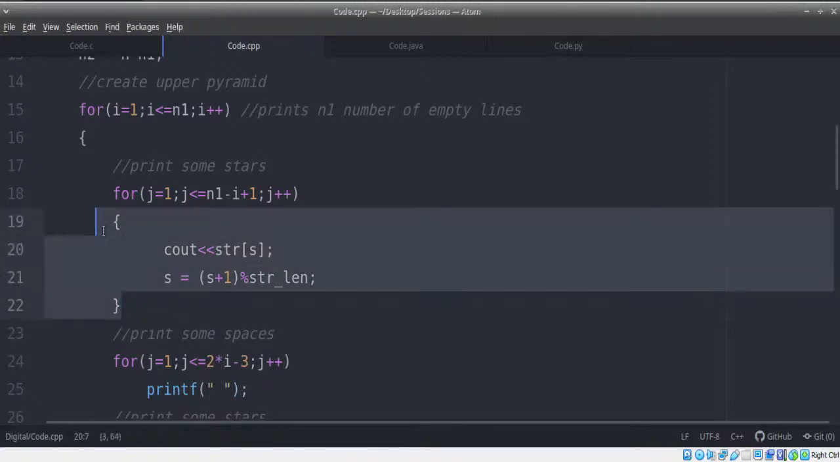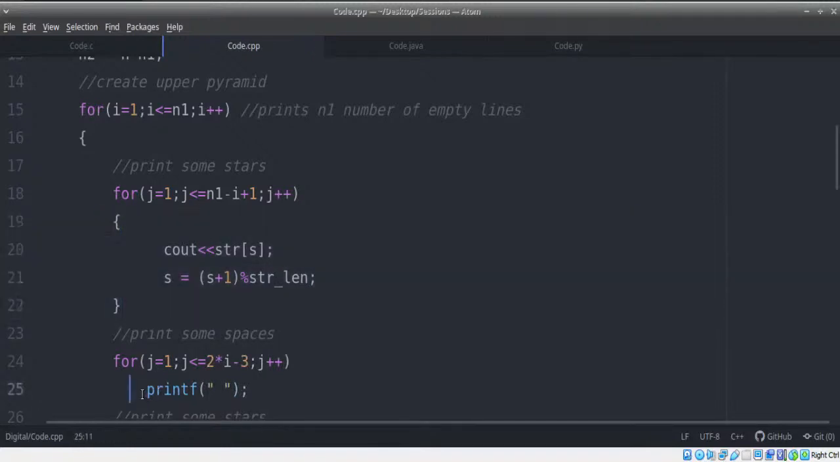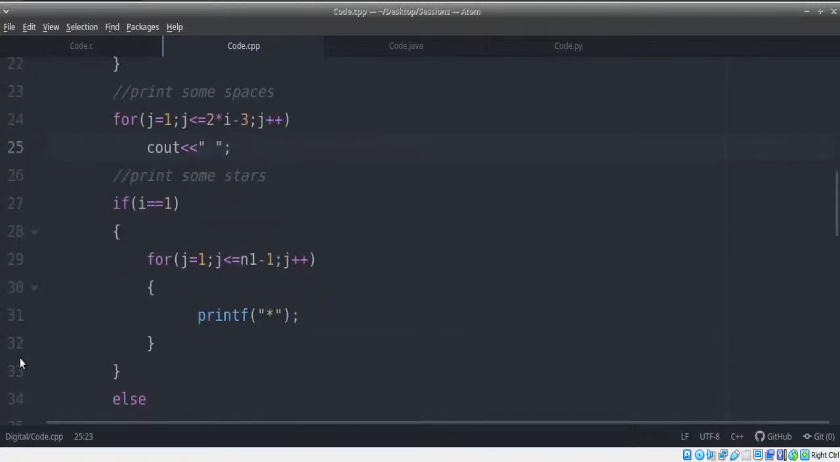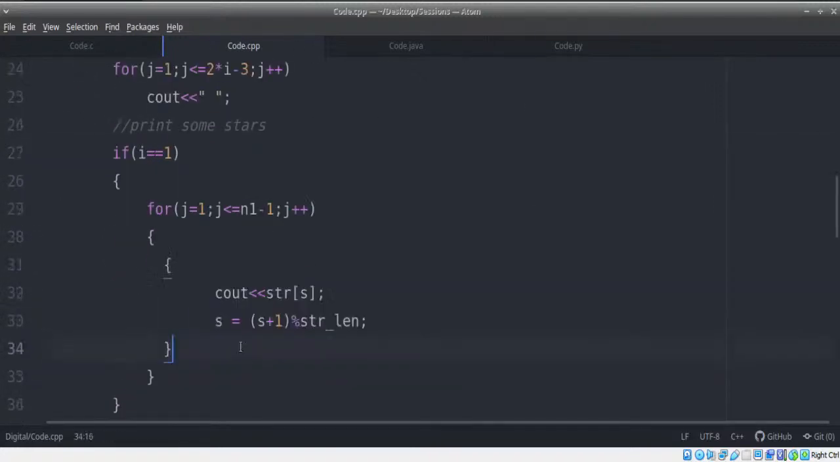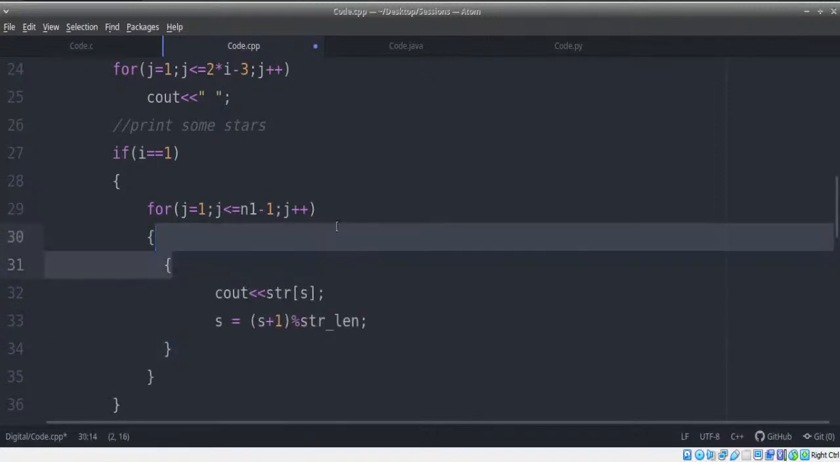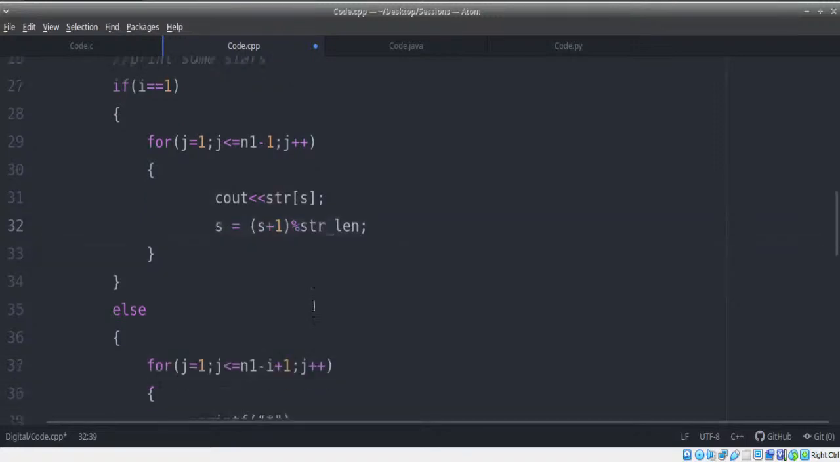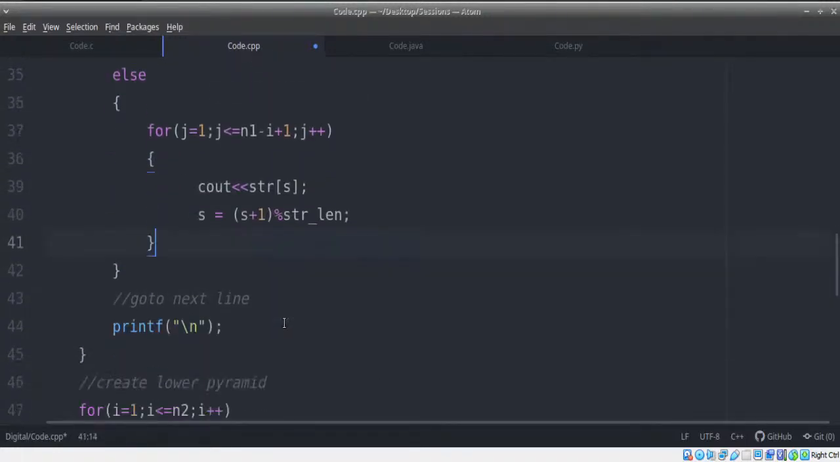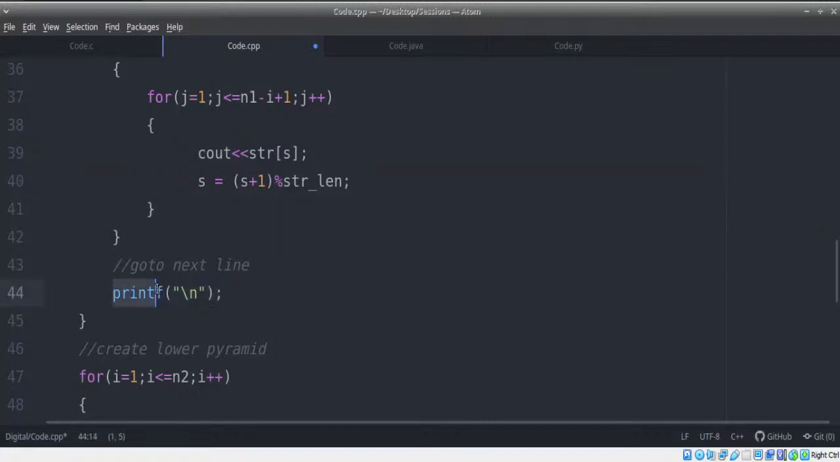So this is what I need to write everywhere. Again, since it's C++, you can leave it as printf, up to you, or you can replace it with cout, completely our choice. So here again, I'm going to write this. Anywhere we are printing star, I'm going to replace it with this logic. That's it.